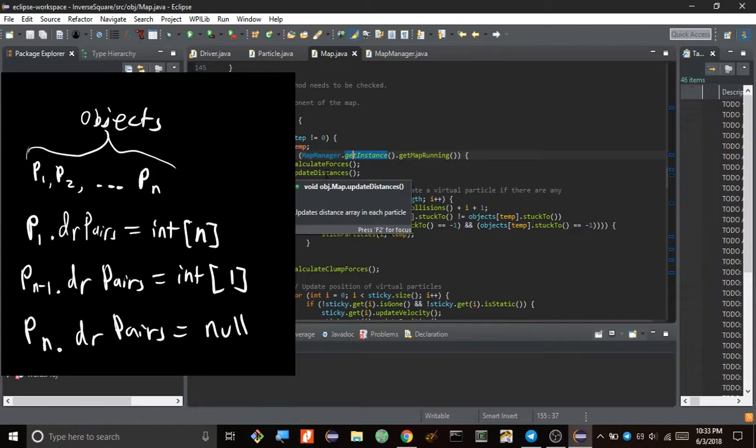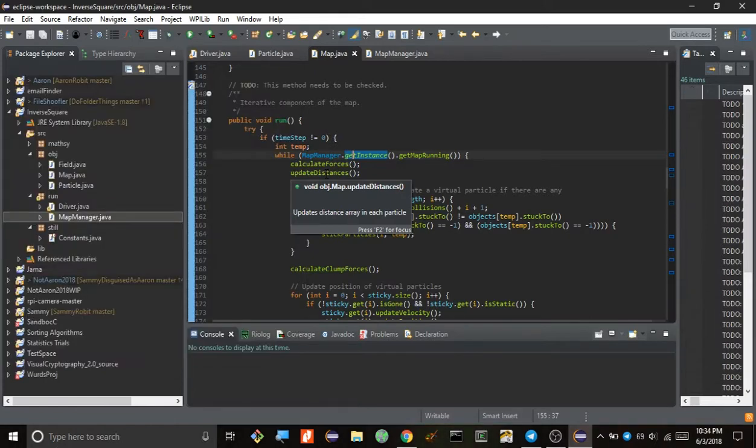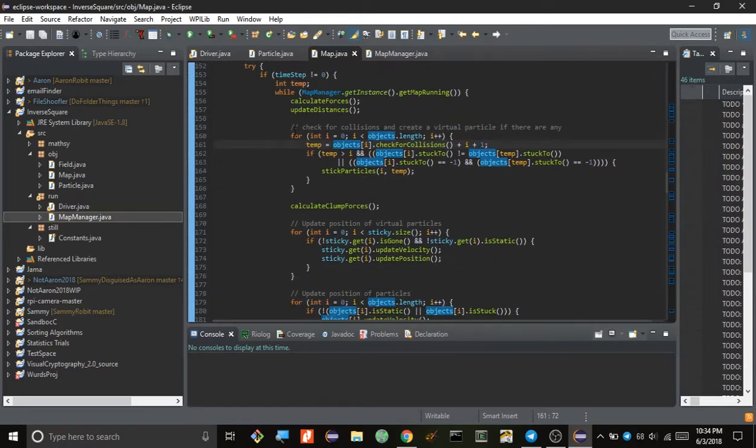But together I have all of the data that I need, because the distance from particle A to particle B is the same as the distance from particle B to particle A, so I don't need to store that twice because that would be redundant. It's kind of weird since all the arrays for each particle are different sizes, but it makes things just a little bit more efficient.